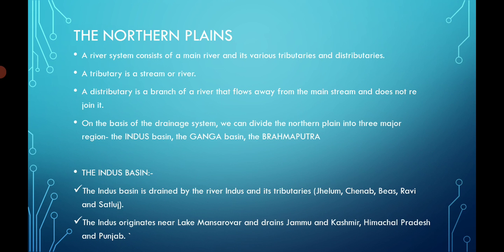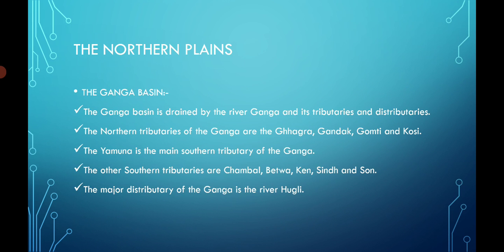On the basis of the drainage system, we can divide the northern plains into three major parts: the Indus Basin, the Ganga Basin, and the Brahmaputra Basin. The Indus Basin is drained by the river Indus and its tributaries like Jhelum, Chenab, Beas, Ravi, Satluj. And where does the Indus originate? Near Lake Mansarovar, and it goes into Jammu Kashmir, Himachal and Punjab.